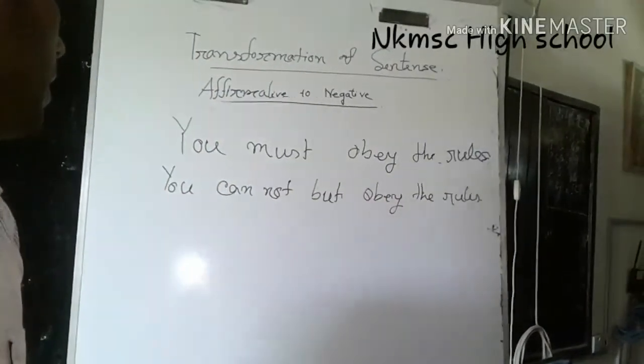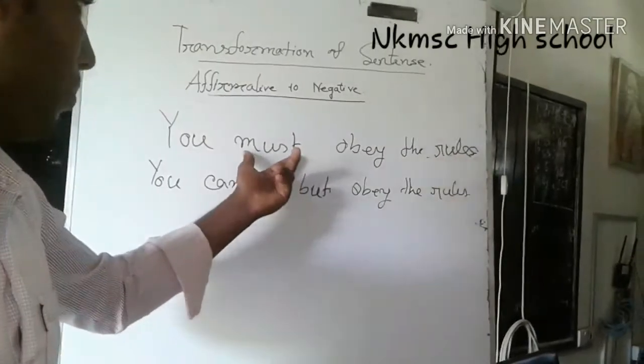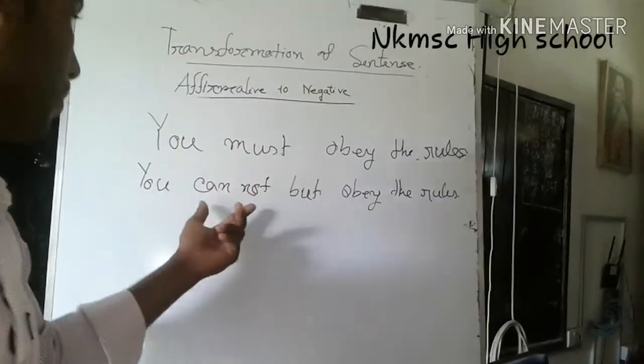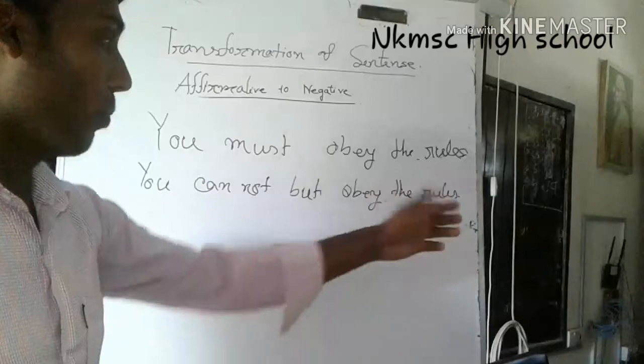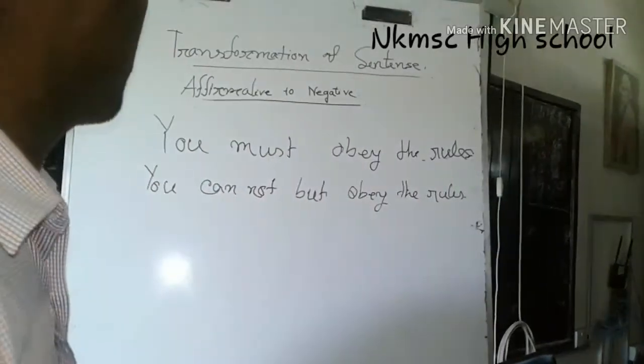Dear students, we can see on the board that must turns into cannot but, and there is no change in this sentence.